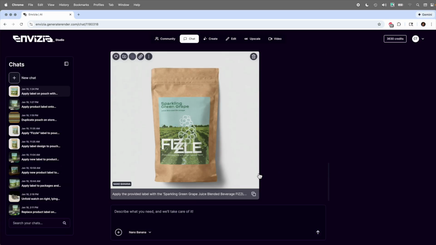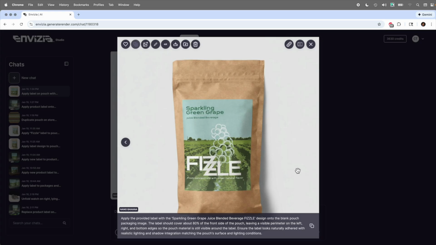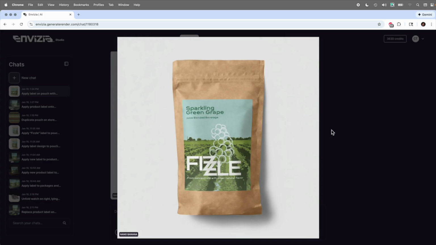So there we go. This is what Nano Banana gave us. And I think both of these would be usable, honestly. It's just something that I have found through practice is that sometimes one of the models will work better than another. And it's worth trying to see if either produces the final generation that you happen to like.